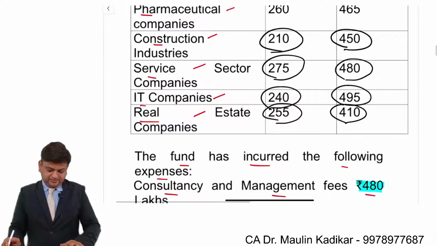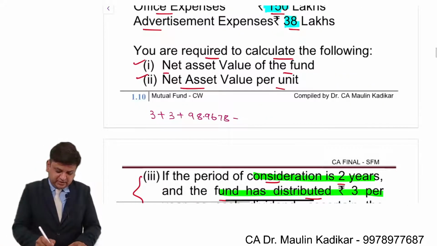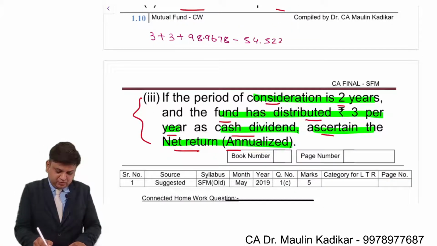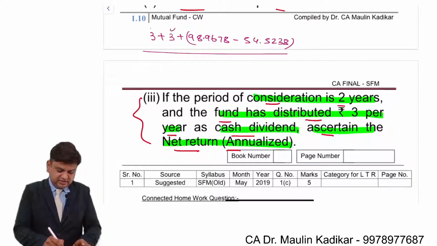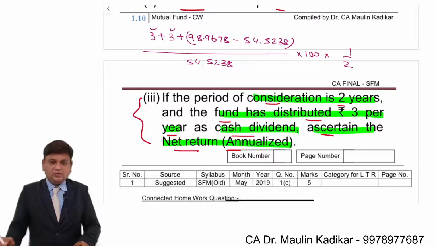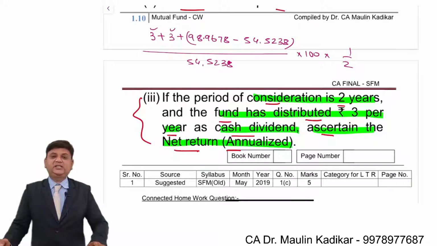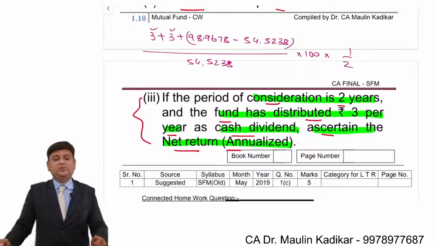So over here, current price minus 54.5238. So this is the capital appreciation of the unit. This is the dividend income, divided by 54.5238, into 100 to get the answer in percentage term, into 1 by 2. So we are getting the answer in the annualized term. This is the way the annualized return is required to be calculated. This is what we understand.